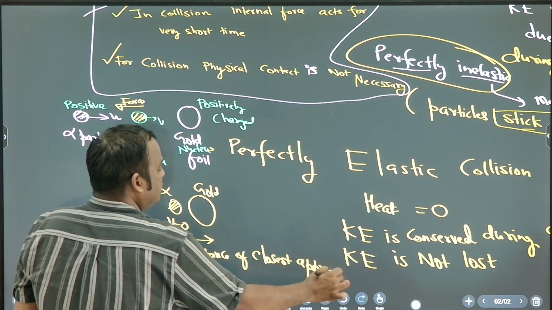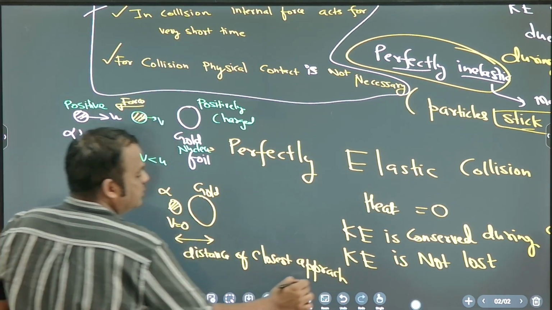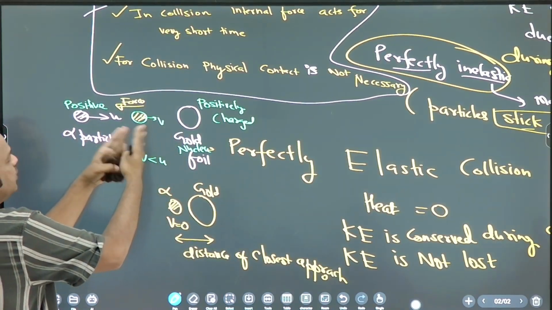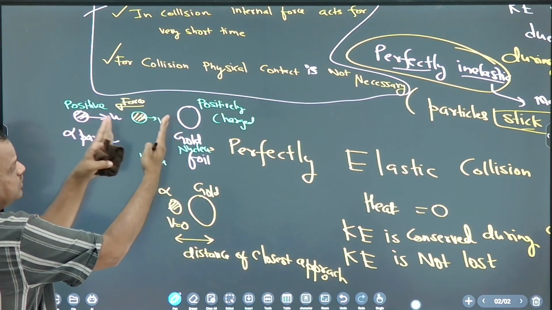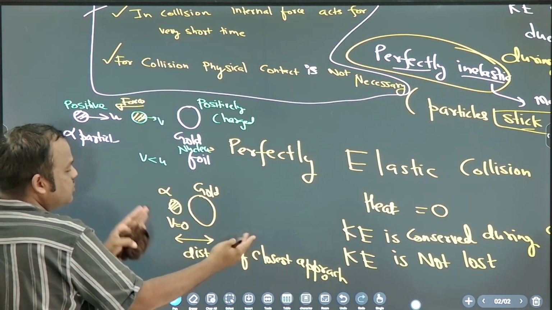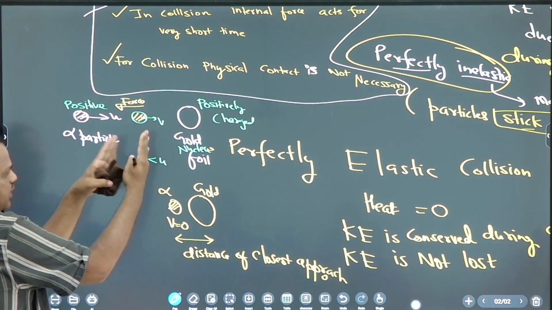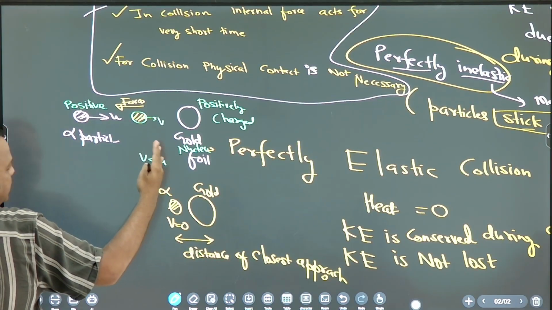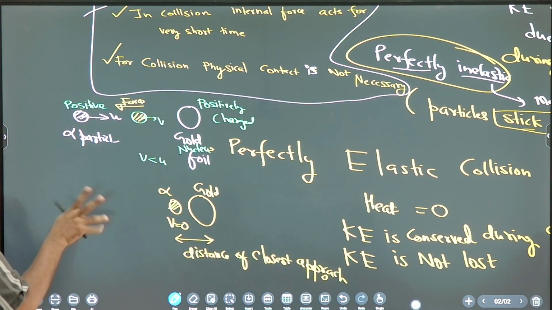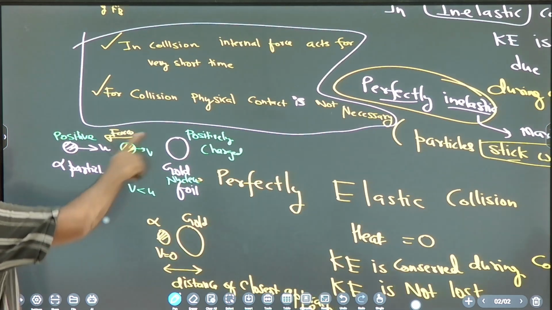Okay, so they are approaching, but they are not touching each other. They are approaching and come to a minimum distance. That is known as the distance of closest approach. Then again, the alpha particle will go to the left side. But they are not touching each other. Okay, clear? So physical contact is not necessary.